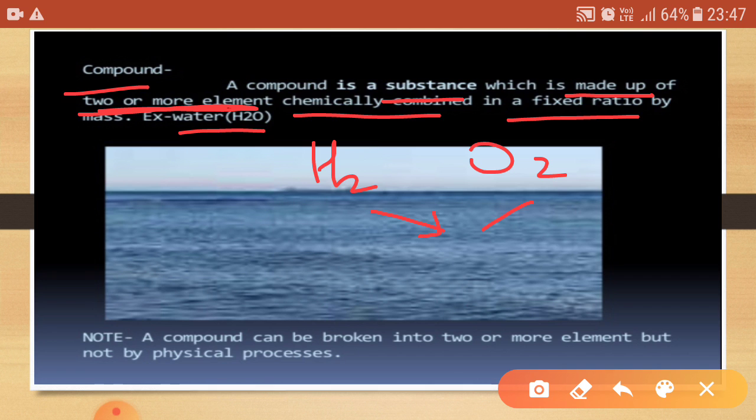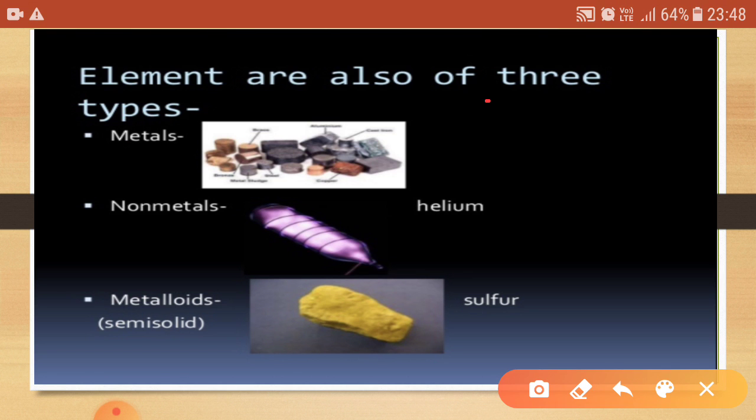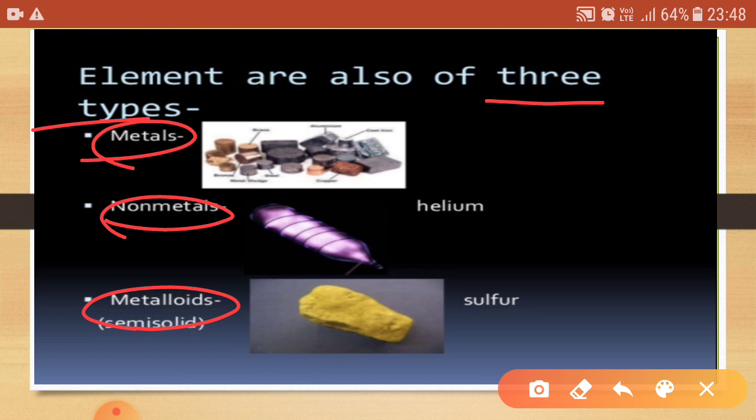So basically hydrogen and oxygen constitute a compound known as water, and this compound can be broken into two different elements by a different process, like a chemical process. Now elements are further classified into three types: metals, non-metals and metalloids.